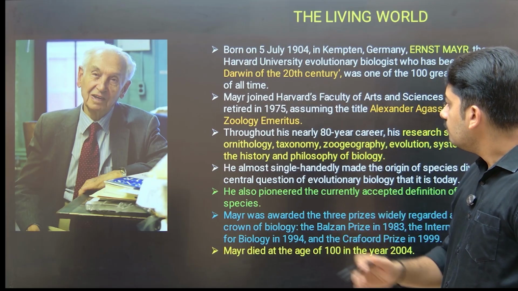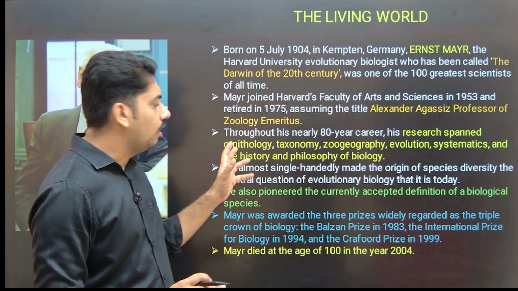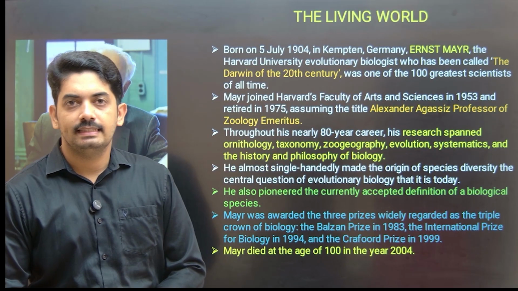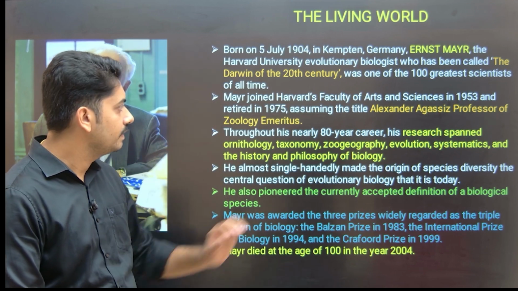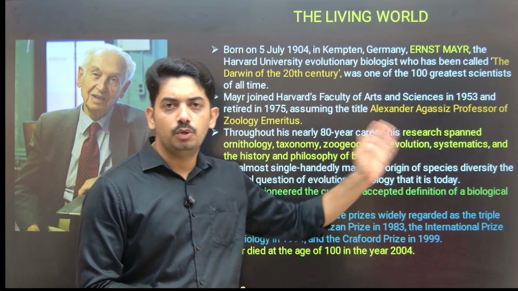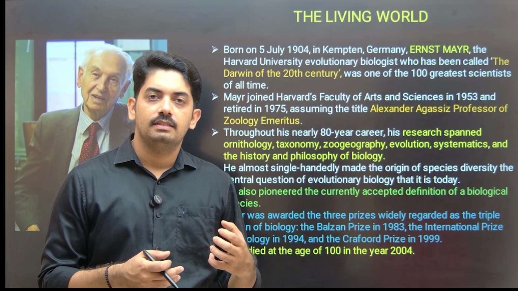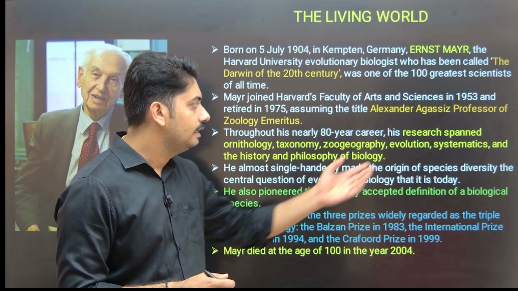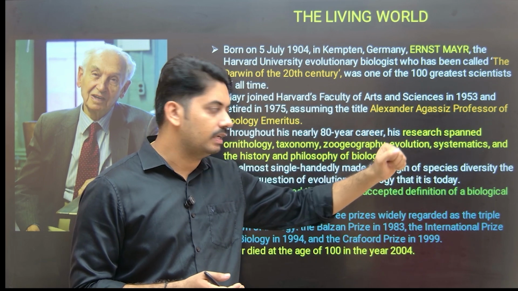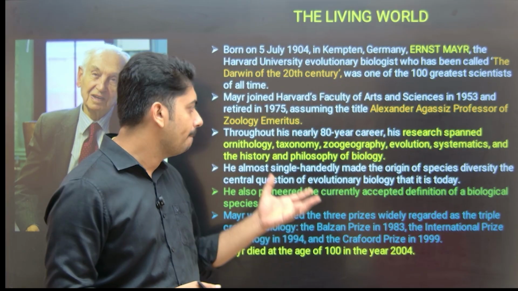Okay, then throughout his 80 years of career, his research was around ornithology, which is the study of birds, taxonomy, as we know, the scientific way of classification of organisms, zoogeography, distribution of animals, then evolution, how organisms evolved from the simplest form to the complex form, and systematics. Systematics deals with the evolutionary relationship between organisms and the history of organisms from simplest to complex, and again philosophy of biology.